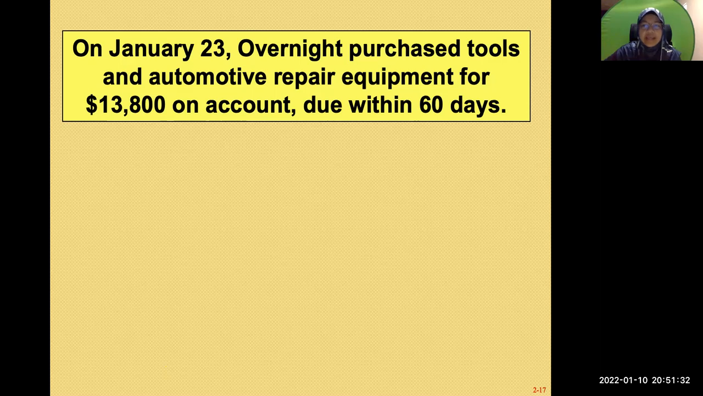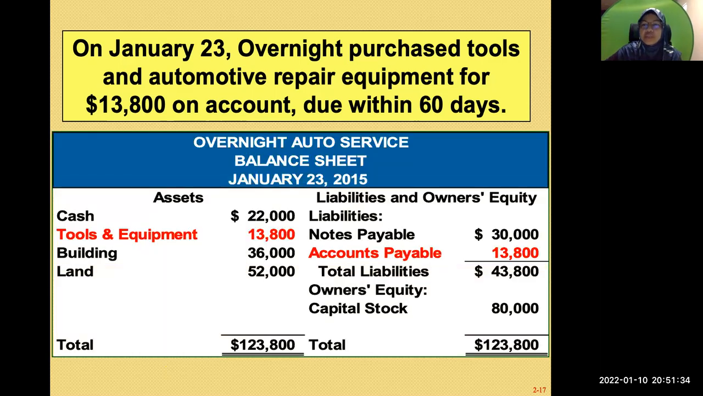So now on your asset side, you have additional tools and equipment. Why is it not tools and automotive repair equipment? Because in normal accounting, we call it tools and equipment. You don't have to have the full term there, because later you will see that under tools and equipment, you have many other tools and equipment that you are going to buy under the same account. So now you have increased your assets by 13,800 in the form of tools and equipment. At the same time, you create accounts payable. So whenever you see the word